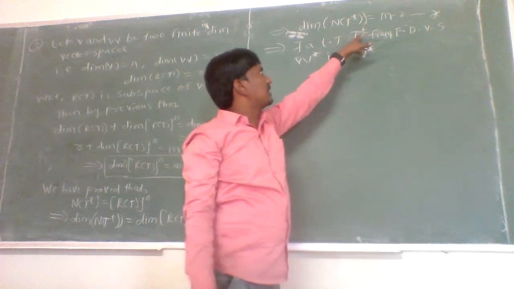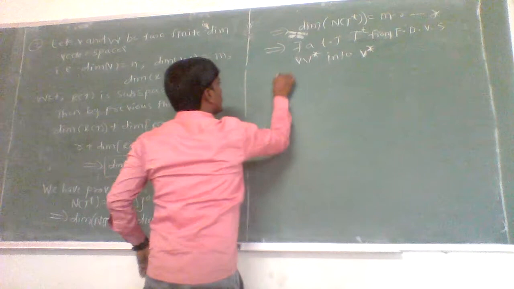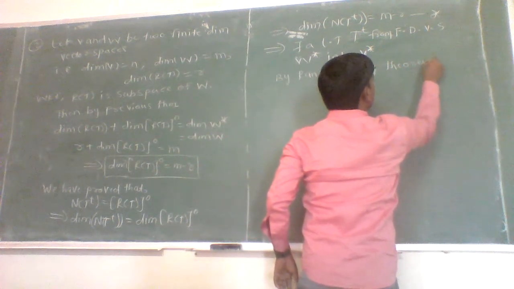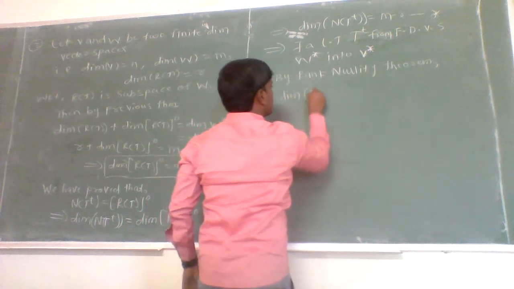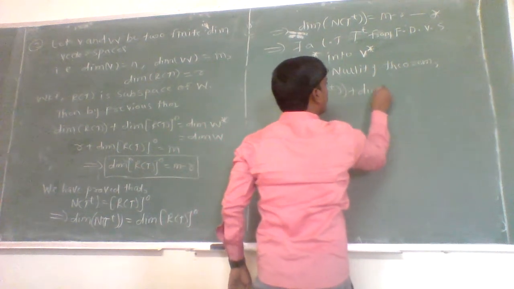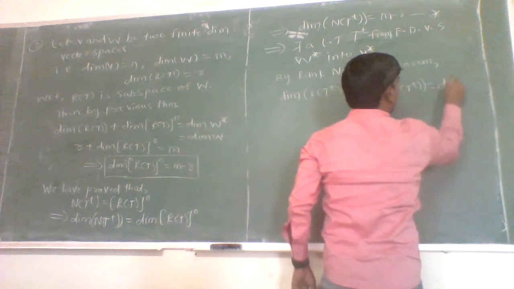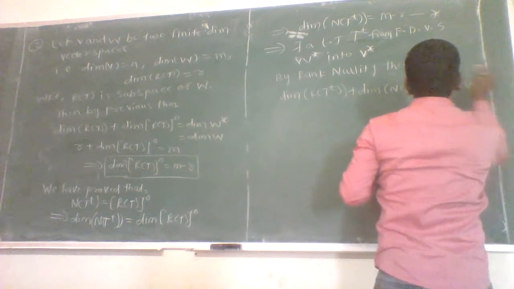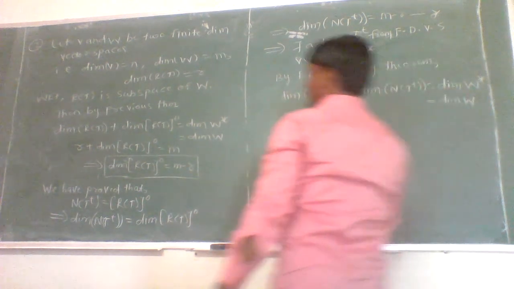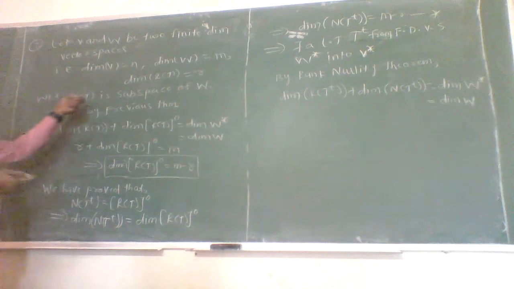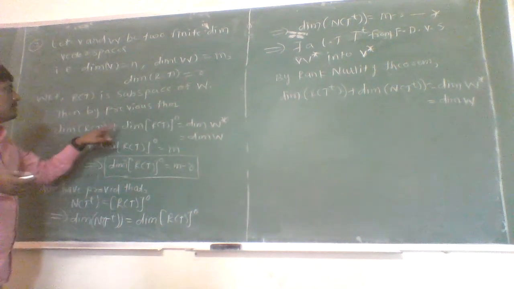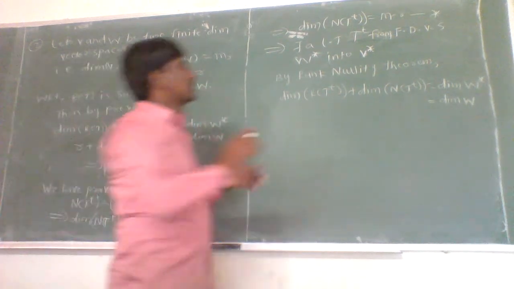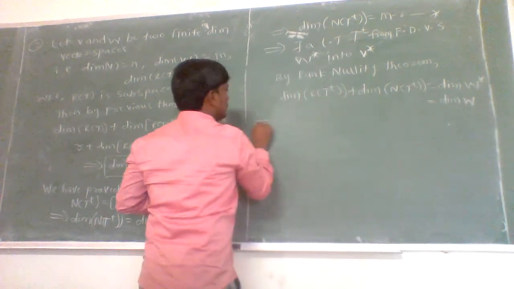Now, as the domain and codomain of the linear transformation T to the power T are finite dimensional, by the rank nullity theorem, the dimension of the range space of T to the power T plus the dimension of the null space of T to the power T is equal to the dimension of our domain, and the domain is W star, so the dimension of W star, which is equal to the dimension of W. Here the range space of T is a subspace of W. Therefore, the dimension of the range space of T plus the dimension of the annihilator of the range space of T is nothing but the dimension of W, and the dimension of W is nothing but the dimension of W star, since W and W star have the same dimension.